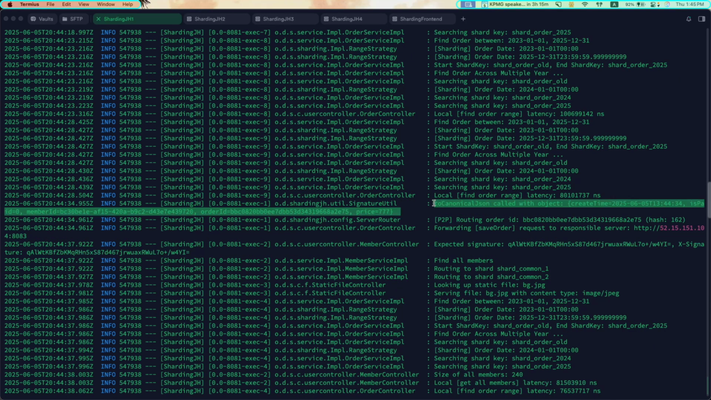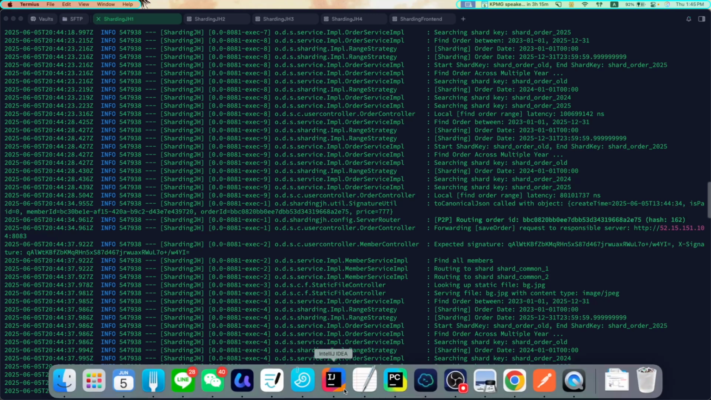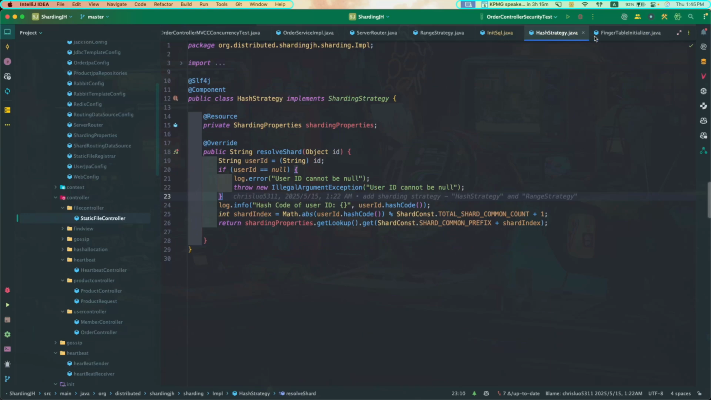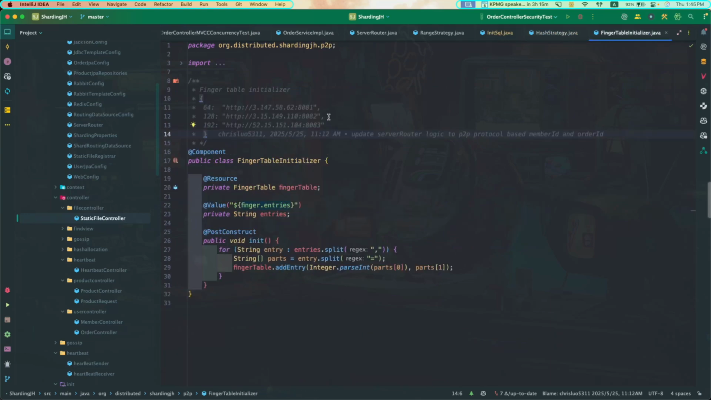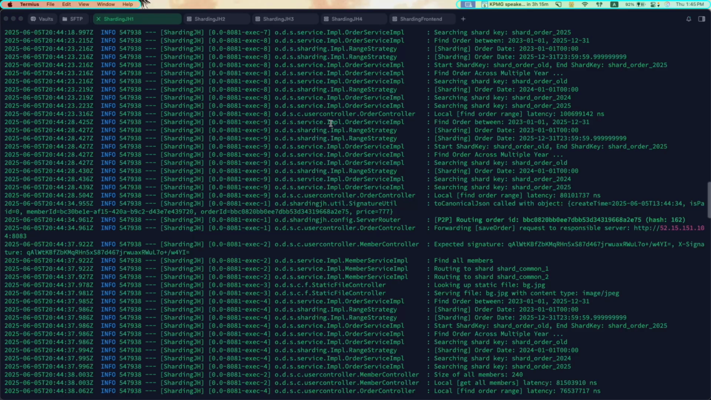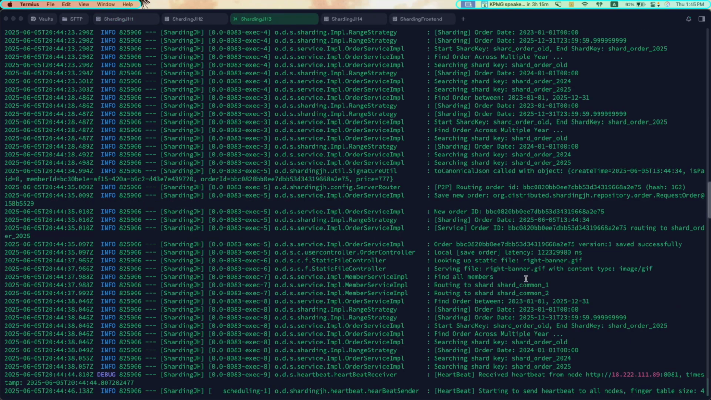let's see. So in server 1, this 777 order goes to server 1, and then it will route to the hash ID, which is 162. So 162 is bigger than 128. Yeah, we can see 162 is bigger than 110 and smaller than 192. So it goes to 192, which is server 3. Let's look at the server 3 log.